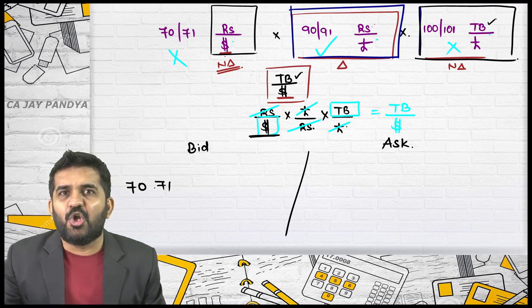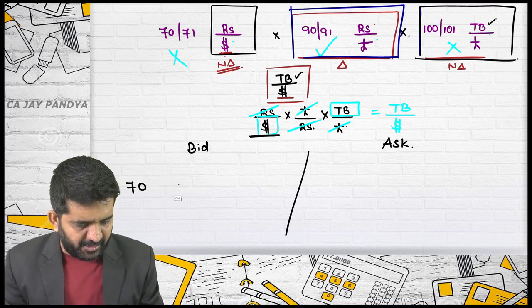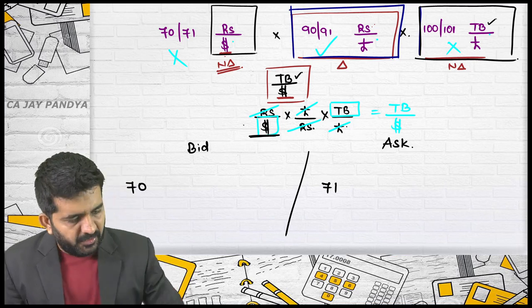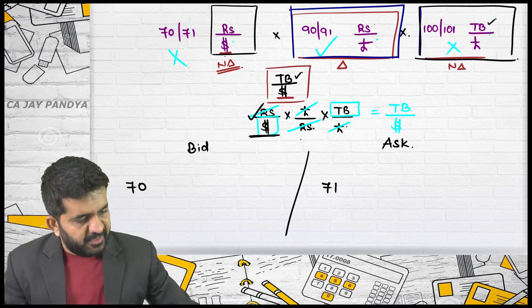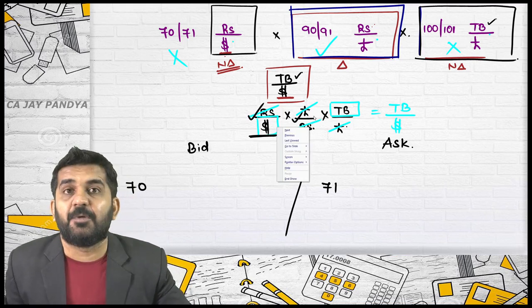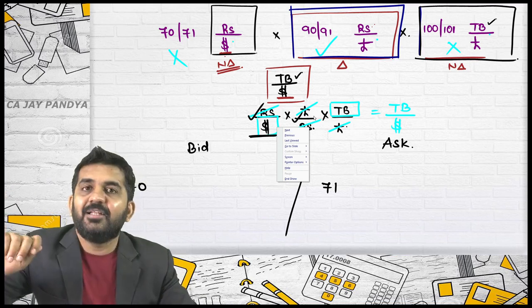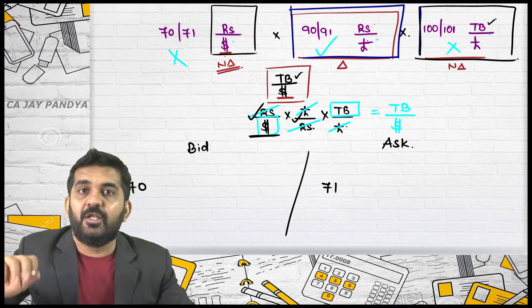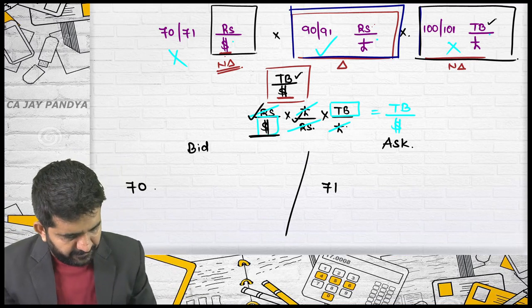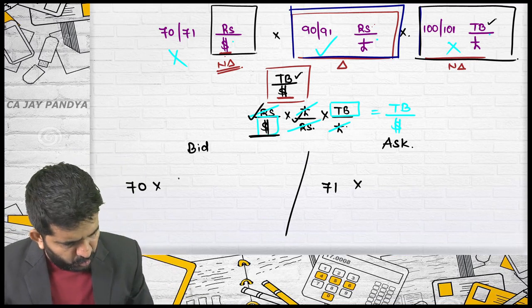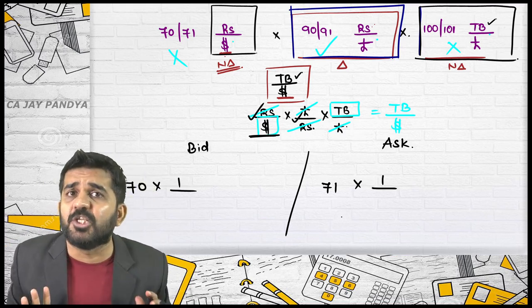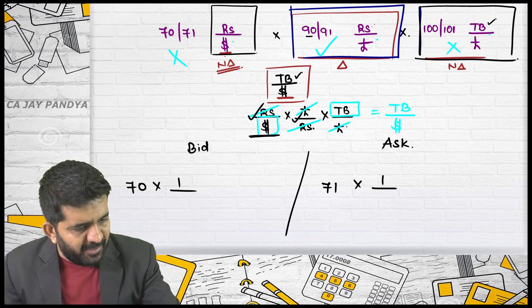The 71 is not a bid rate. It is an ask rate. You need to write down ask rate, 71. I have written this rate. Now write this rate, pound per rupees, but I am having rupees per pound. Initially I have decided that I am going to reciprocal this. Then reciprocal this into 1 divided by 1. Whenever you do reciprocal, write down this much. Is that alright? Bid will become ask